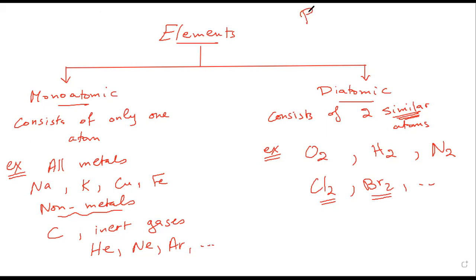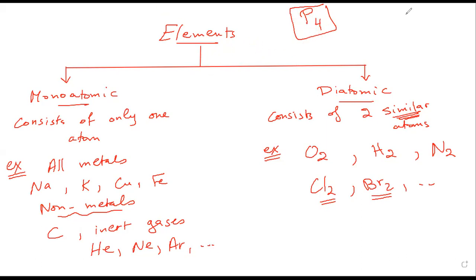We have phosphorus, for instance. Phosphorus as an element consists of four phosphorus atoms that are bonded together chemically to form the element phosphorus. They must be the four together to form the element phosphorus. We don't have only one phosphorus atom alone. No, every four phosphorus atoms are bonded together chemically to form the phosphorus element.